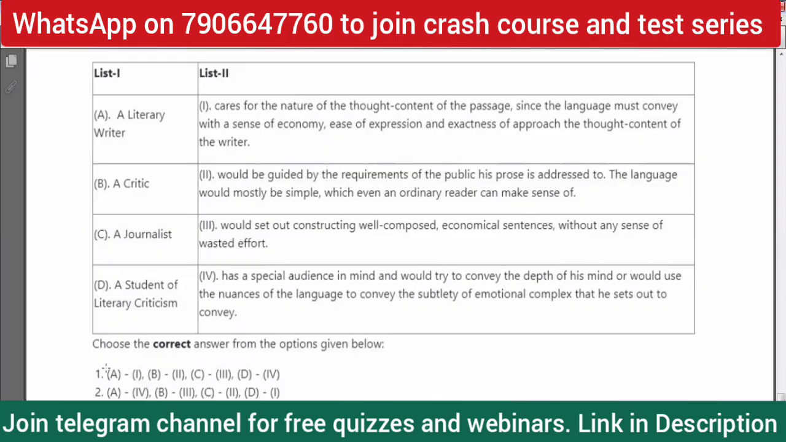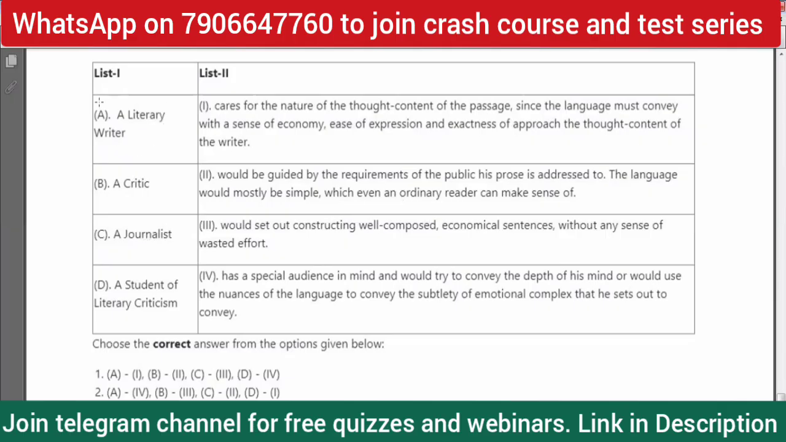So we'll start again. For this, it might seem you have to read all these options, right? It might take time. So as I say, directly go with A and D. Either choose A, or choose D, and you go with that. Okay. So as you can see, let's go with option A. A literary writer will read this. Cares for the nature. So we have to just match the correct option with literary writer, because you see, not a single option is repeated, right?